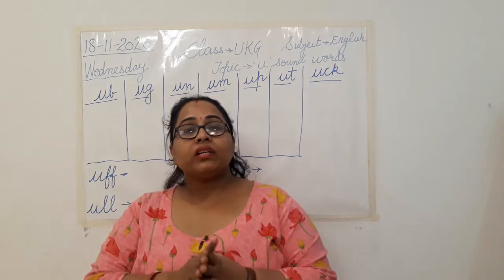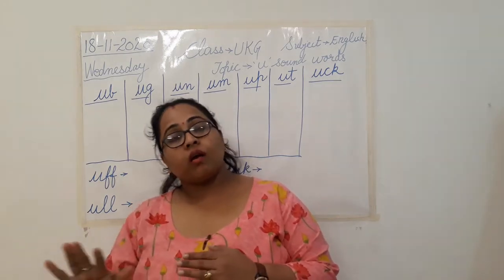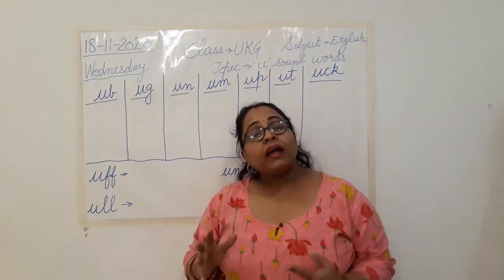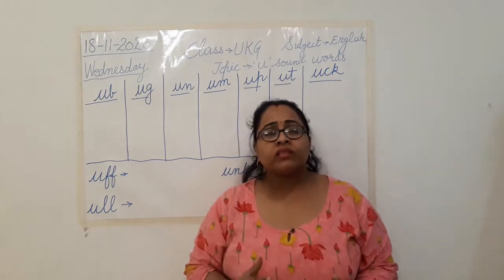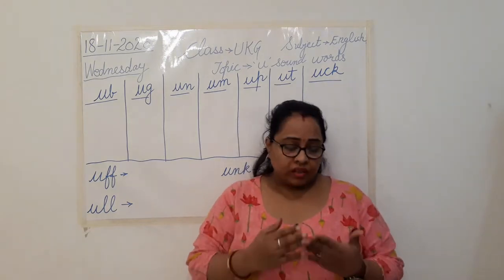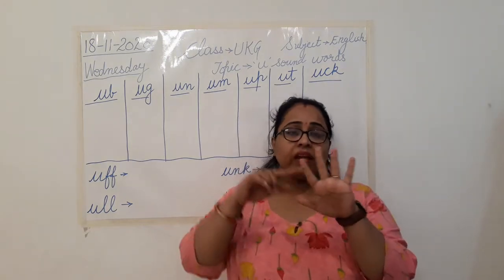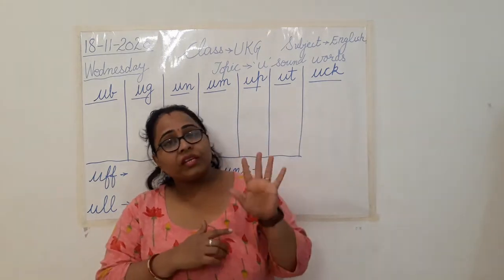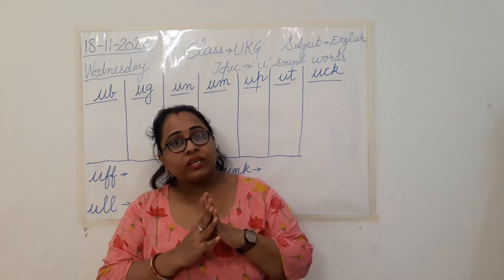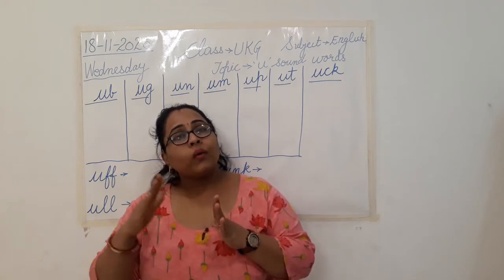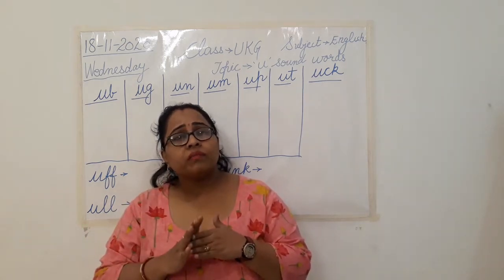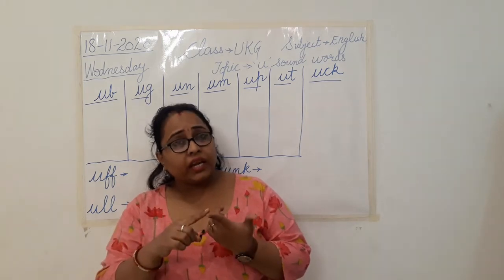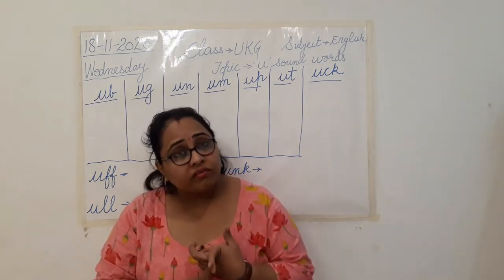So class, in English we have completed all the sounds, all the vowels and learned a lot of words related to these sounds, like the 5 vowels A, E, I, O, U. We were having these 5 vowels in our alphabetical series and one by one we have learnt about different sounds, like in the A family we learnt many words.